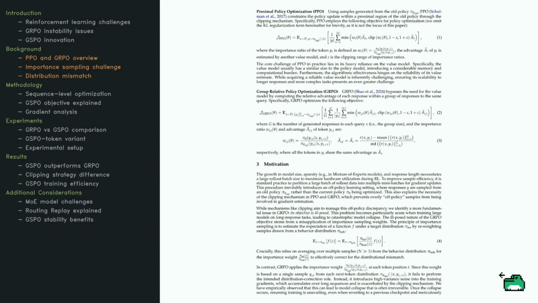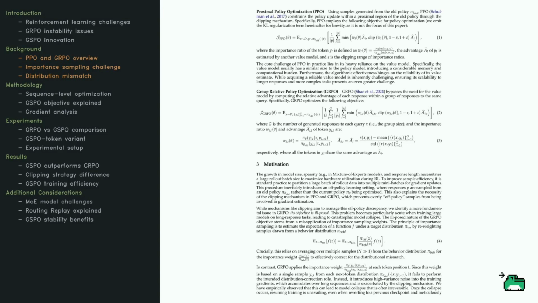It relies on a value model to estimate advantages, but can be computationally demanding due to its size. This is where GRPO steps in. Unlike PPO, GRPO forgoes the value model and calculates the relative advantage of each response within a group, making it more memory efficient. But why these methods?